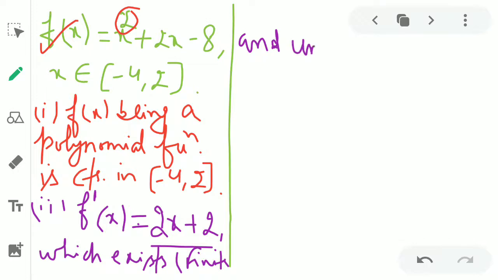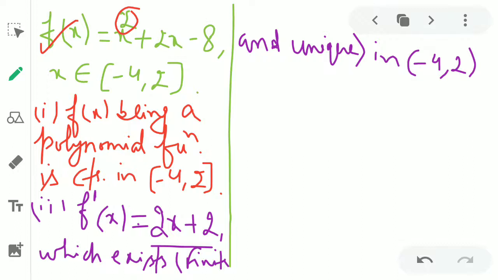Sometimes we write it as definite, finite and unique, which exists in which interval? Open interval. So again, write down carefully where we have to take the open interval and where we have to take the closed interval. So we are taking here the open interval (-4, 2).